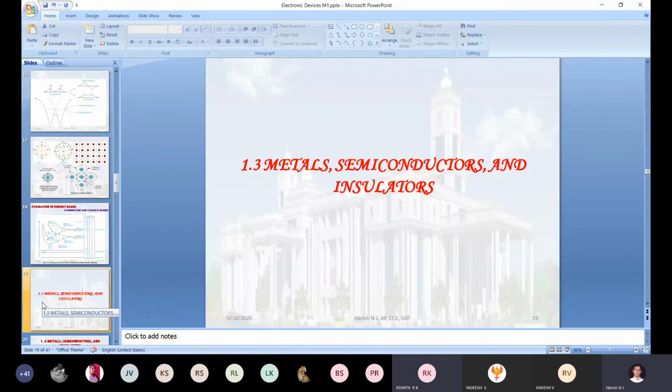Normally in your examination they will ask for 6 marks, 2 marks each: metal 2 marks, semiconductor 2 marks, insulator 2 marks. Along with the energy band you have to give the definition. That's all. Very simple. Metals are the materials which allow the flow of electricity to pass through them.